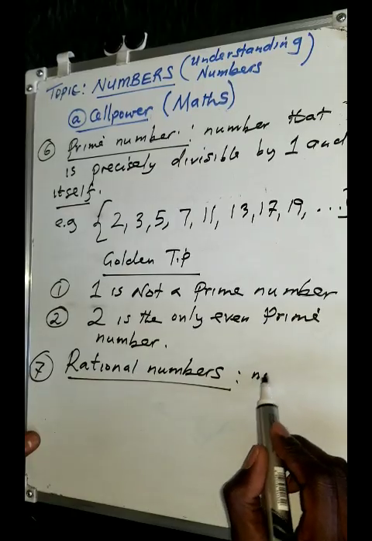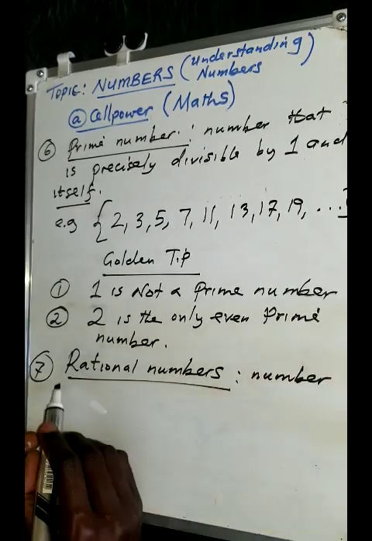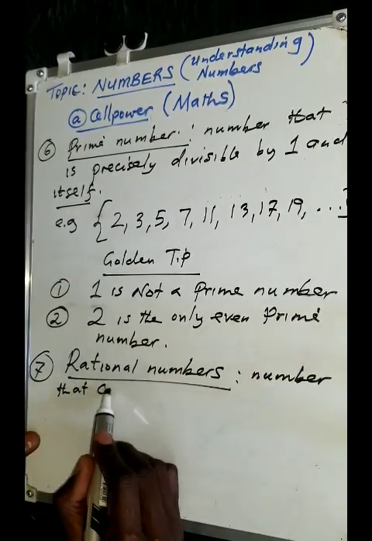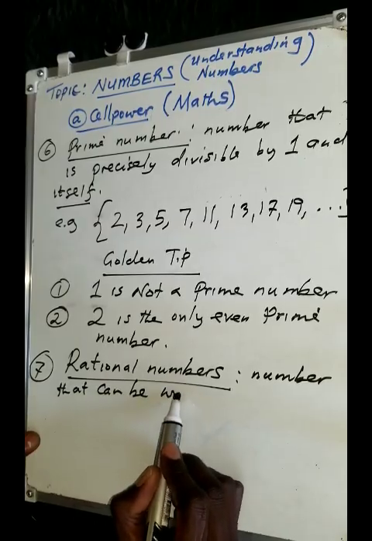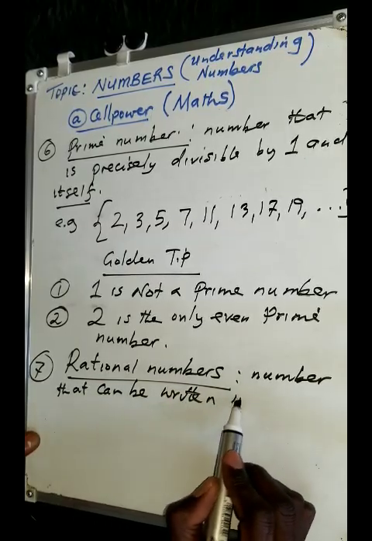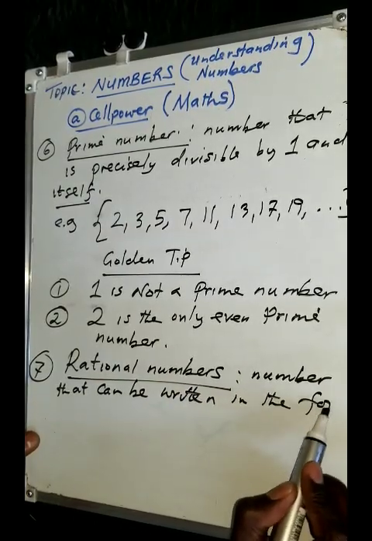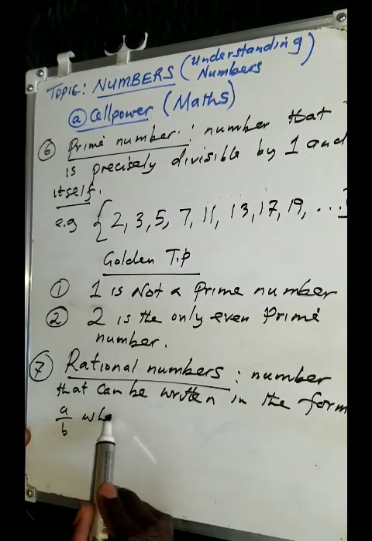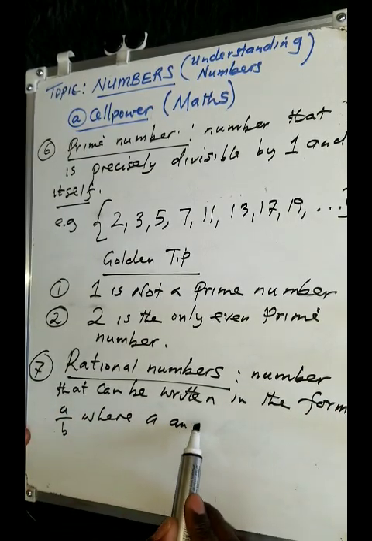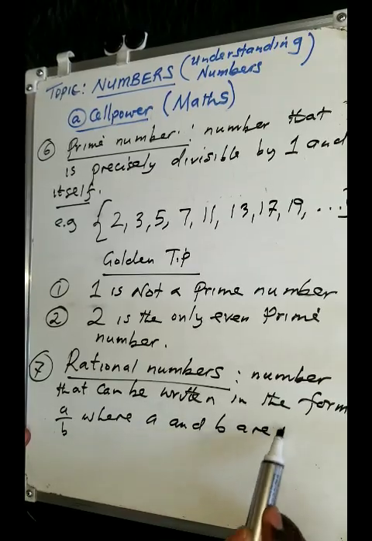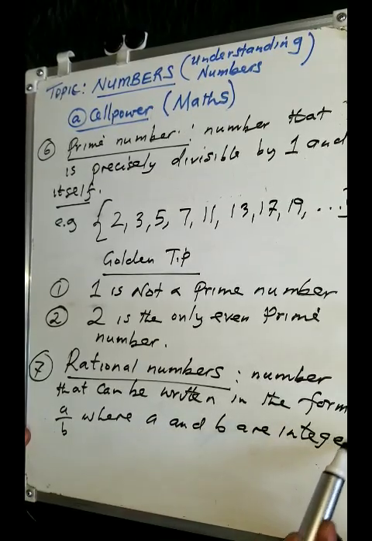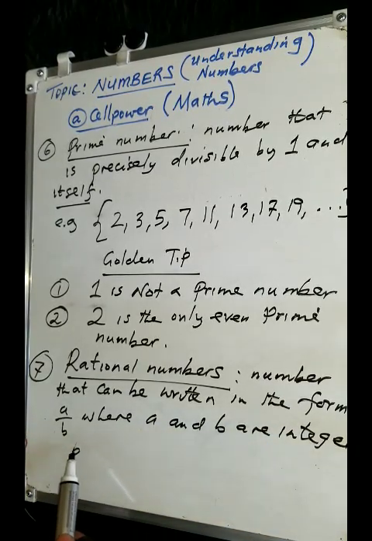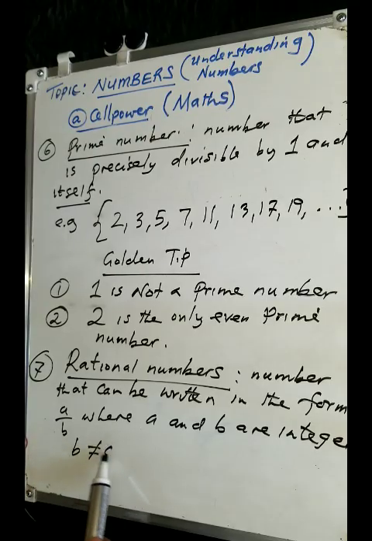In other words, we are talking about numbers that can be written in the form a over b, where a and b are integers. I want you to understand in this case that b should not be equal to 0.